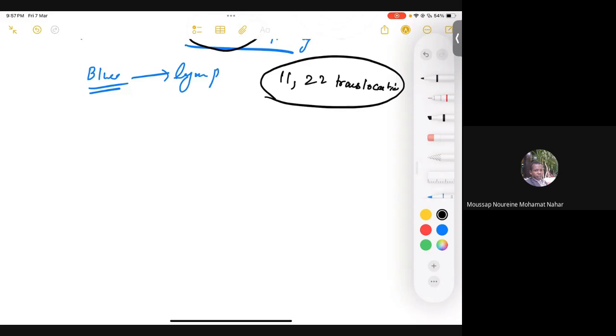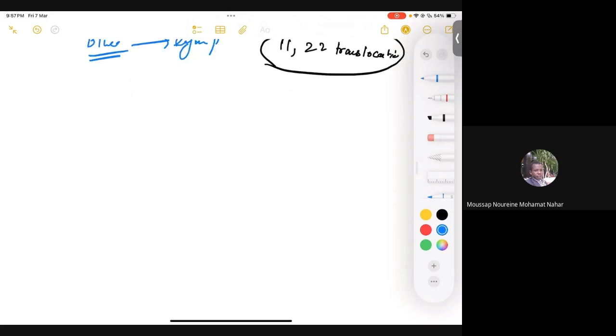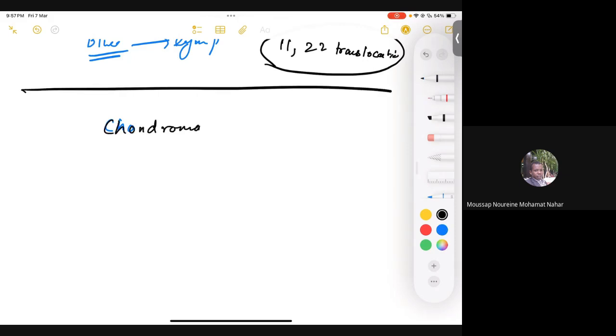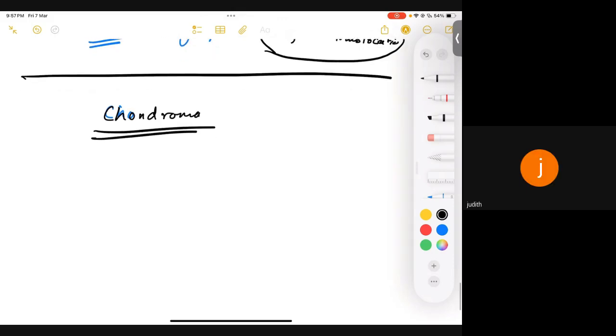Let's move to cartilage tumors. Our first cartilage tumor is chondroma. Is it a benign or a malignant tumor? Benign. What would be the name of the malignant tumor? Chondrosarcoma. Perfect. Related to chondroma and chondrosarcoma, there are certain features you should know. Chondroma is a benign tumor, and chondrosarcoma is your malignant tumor.